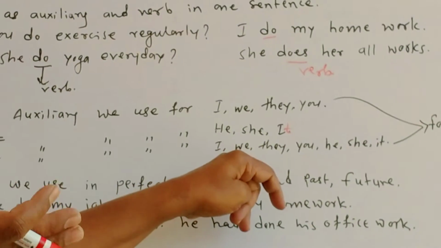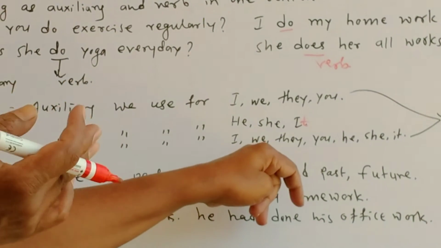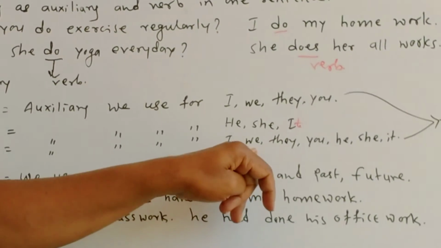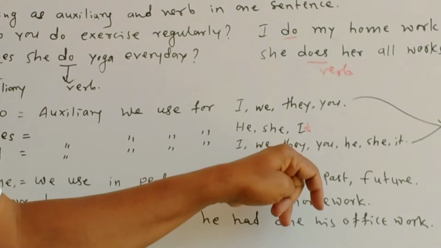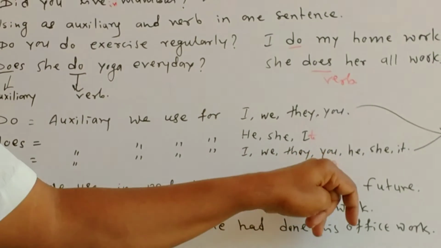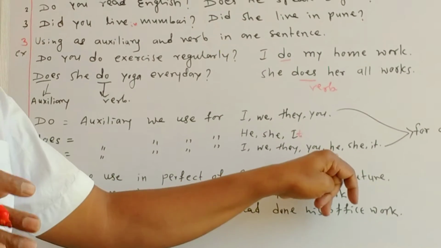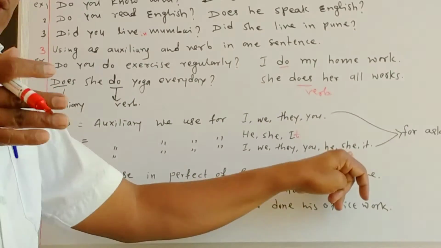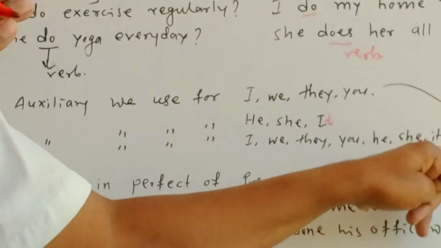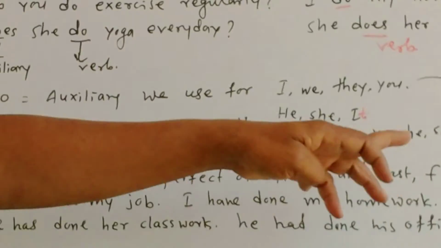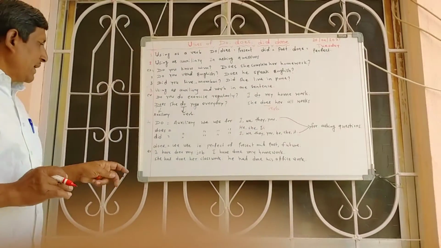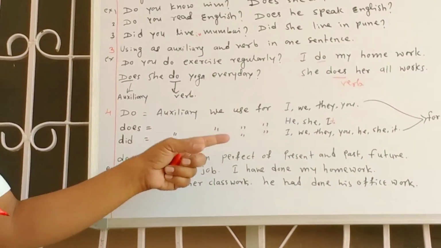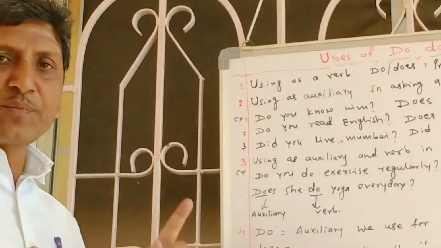Did we go home? Did they work hard? Did you know him? Did he know him? Did she know it? Did it come to town? So in this way we use it for asking questions.